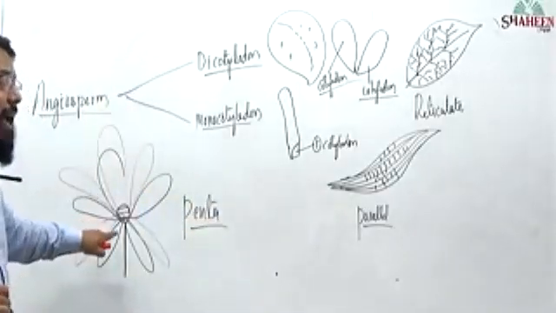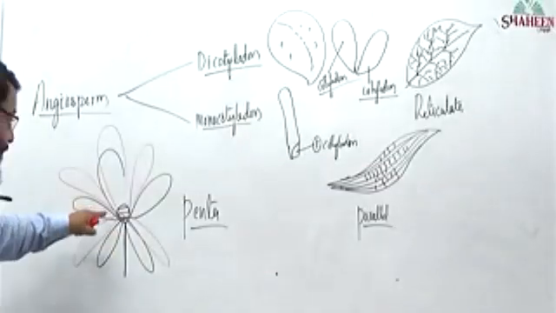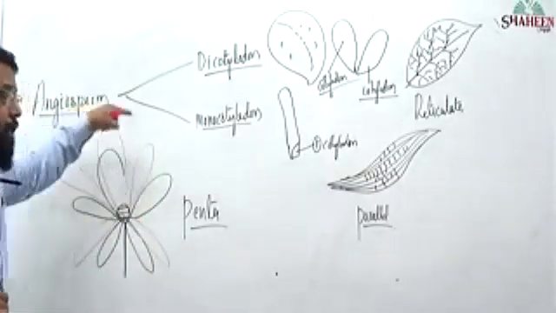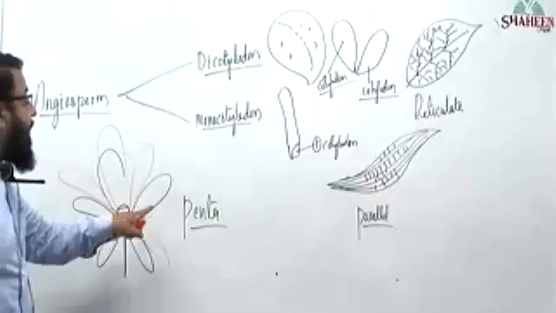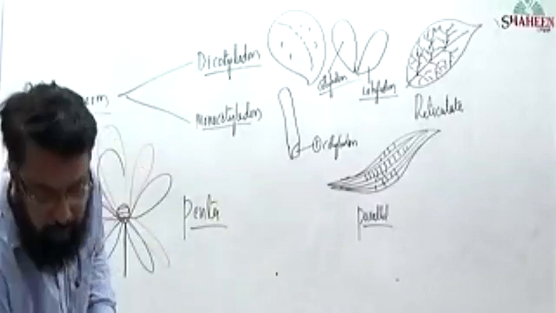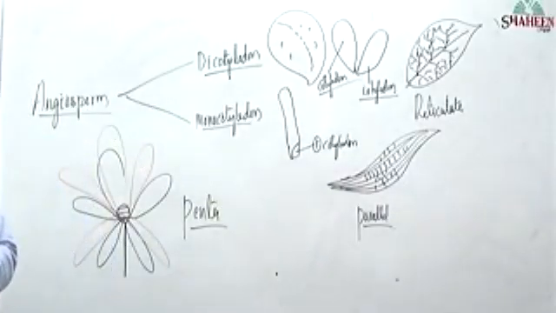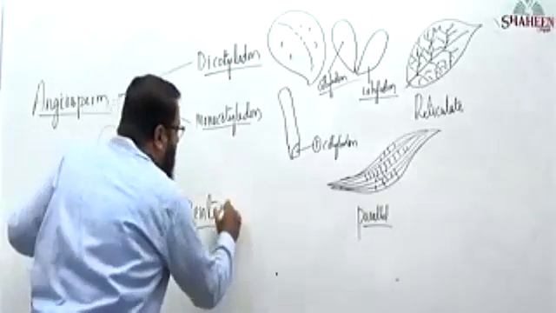Each whorl is having how many appendages? 5 appendages. The study of this arrangement is called merosity. So 5 is penta, merus. Merosity we are talking about: penta, merus.